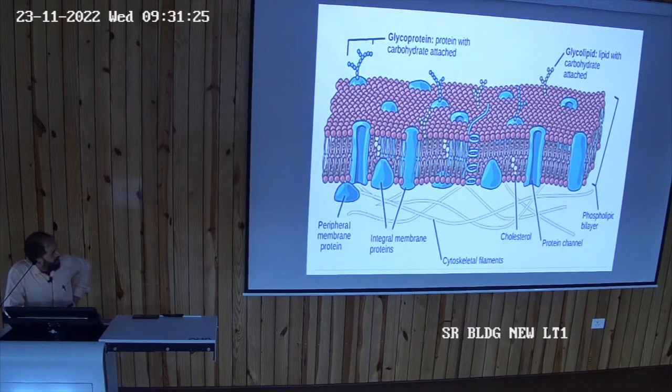These are the carbohydrate portions. You can see here. These are attached. These may be attached with the protein itself. ये protein से भी attached हो सकते हैं carbohydrate portion, or it may be joined with the lipids also, depending upon it is called glycoprotein or glycolipids. ठीक है. And these are the cytoskeleton filaments.